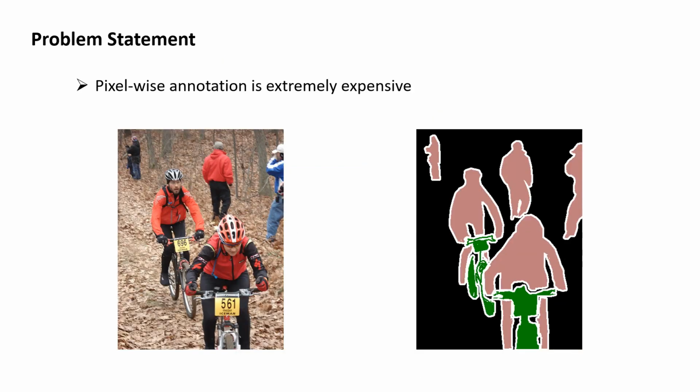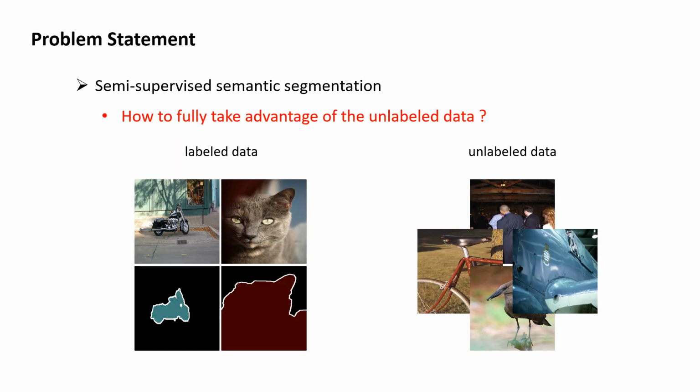Next, I will introduce the method in detail, and I will start with the background. As we know, deep learning-based segmentation methods rely heavily on pixel-wise annotated datasets, where the annotation is extremely expensive. To tackle the issue, many works have been focusing on semi-supervised semantic segmentation. As compared with annotations, it is easy to collect the raw images.